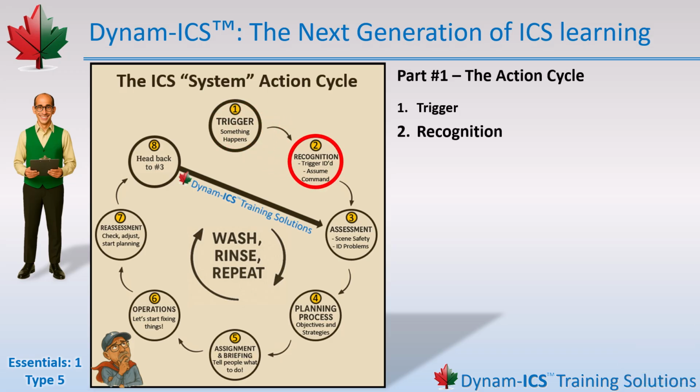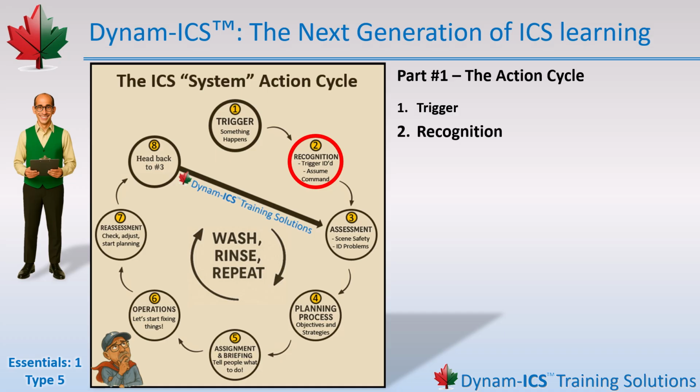Once something has triggered an incident, the very next step is recognition. The moment when someone, or something, realizes, hey, something's not right here. Recognition can come from anywhere. An eyewitness who sees smoke, a staff member who notices a spill, a nurse who realizes a patient is missing, a security camera detecting movement, an alarm, a sensor, or even a computer quietly saying, we've got a problem. Recognition is when the incident is noticed and reported.